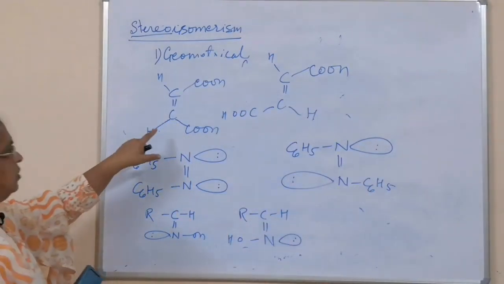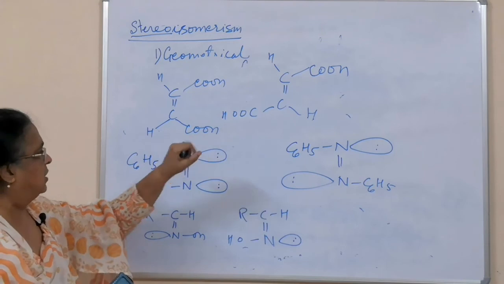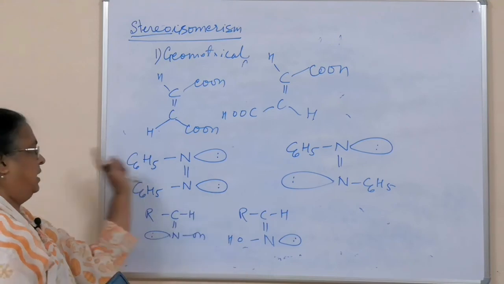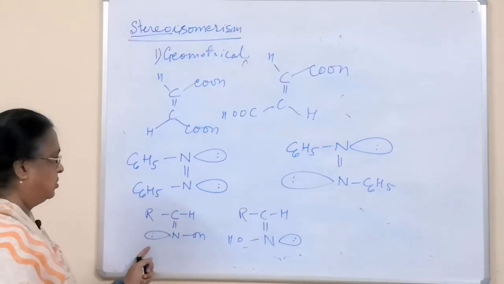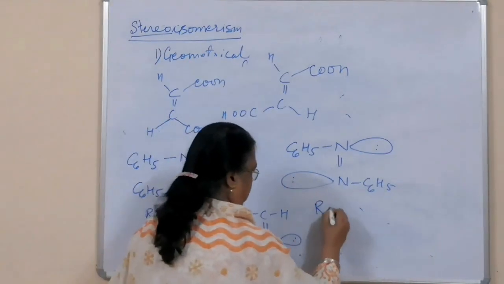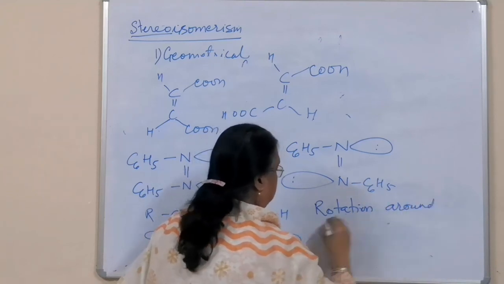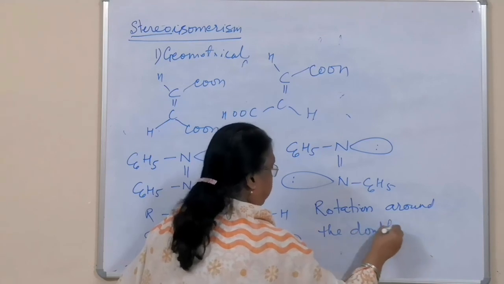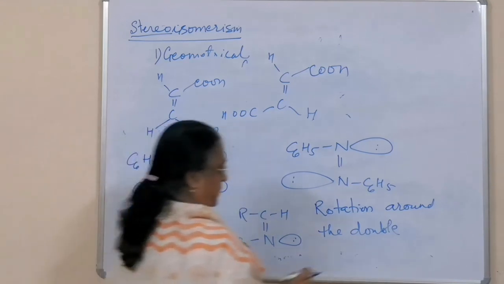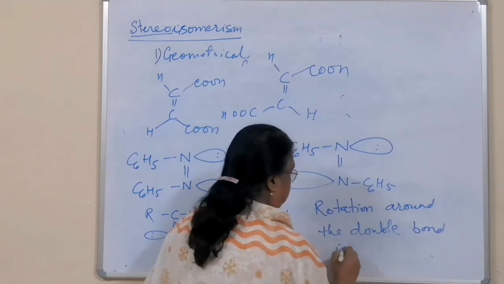You may be thinking that one form is convertible to the other form by rotation. This group is rotated to that side, or this is rotated to this side. No, rotation is restricted. This is another point you have to remember. Rotation around the double bond, whichever may be the kind of double bond, carbon-carbon, nitrogen-nitrogen or carbon-nitrogen, is restricted.